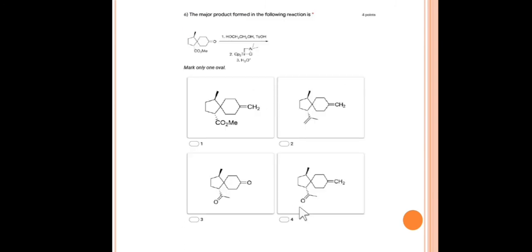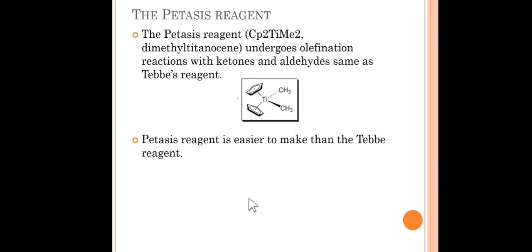So if we go back to this example, then we can see that option number 3 is the correct option for the above example. So this kind of example is asked on Tebbe reagent in the CSIR NET examination. Okay, so friends, let's go ahead and discuss the Petasis reaction.